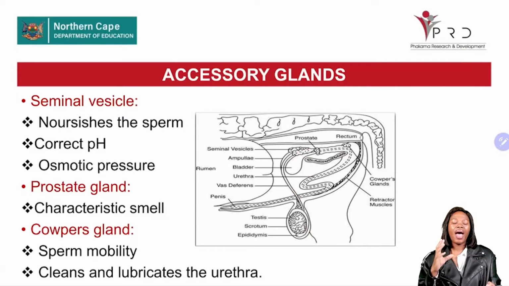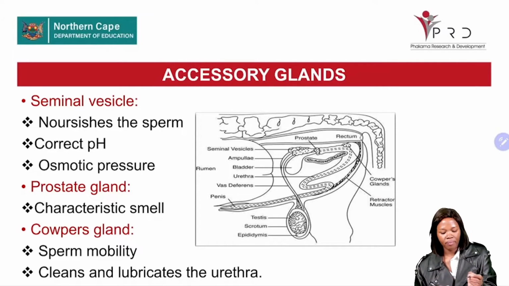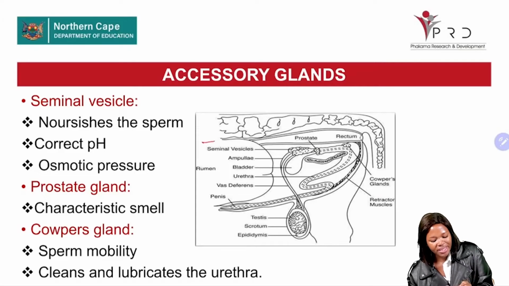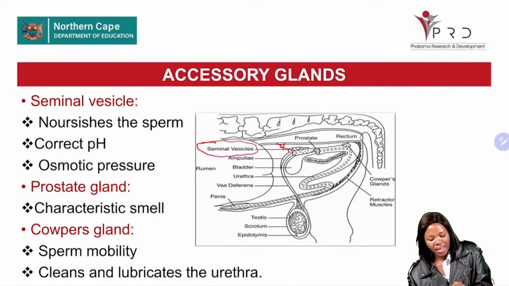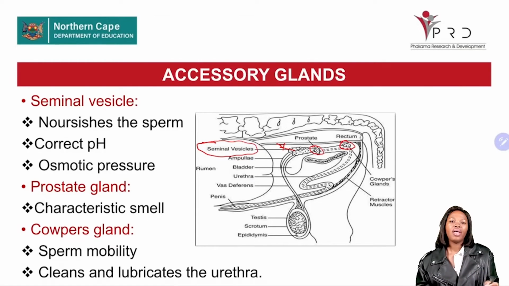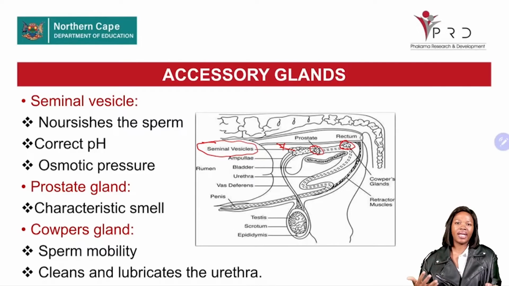Now, I mentioned that after the sperm cell has been transported by the vas deferens, or the sperm duct, it has to combine with the secretion from the accessory glands. Now, where do we find these accessory glands? Number one, we have the seminal vesicle. This is the seminal vesicle that is in pairs, right? Followed by the prostate gland, followed by the corpus gland. And another term for corpus gland is bulbourethra.